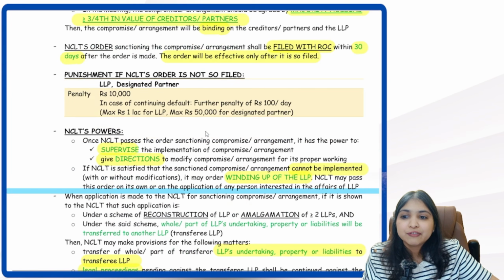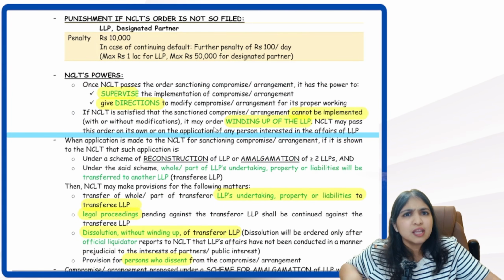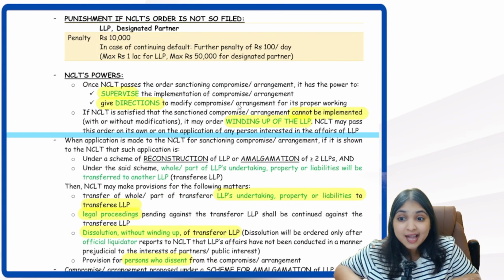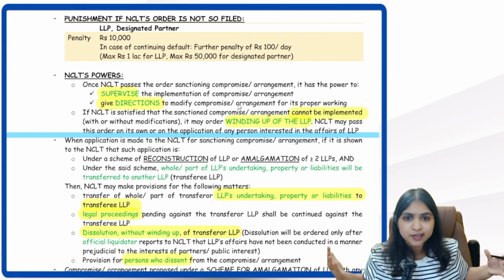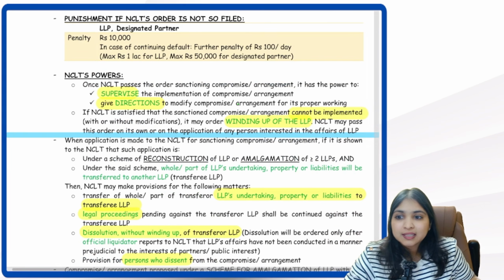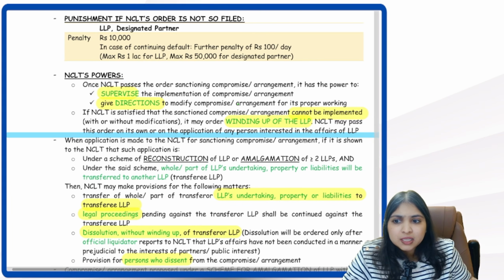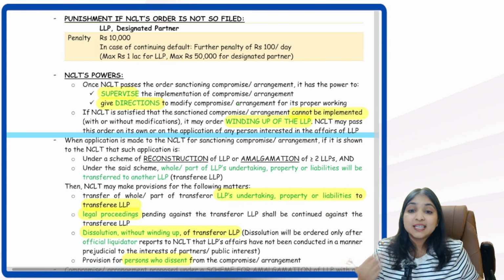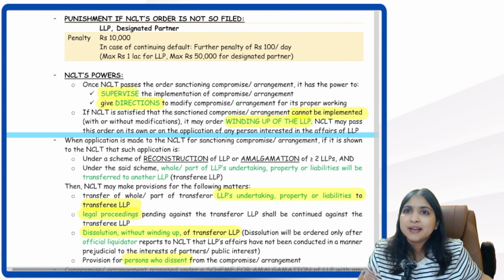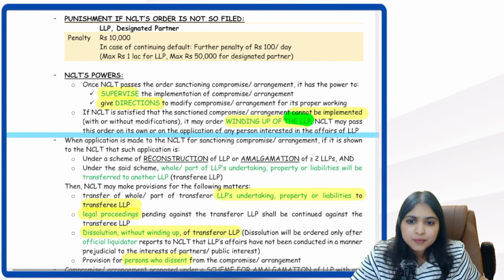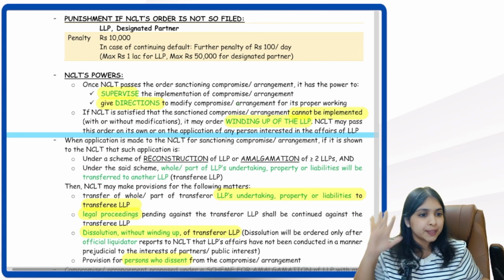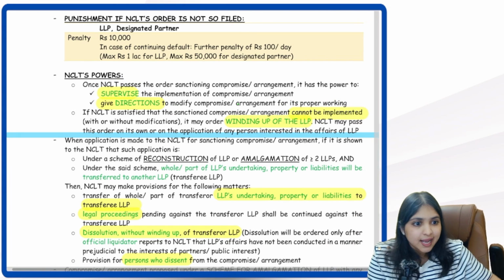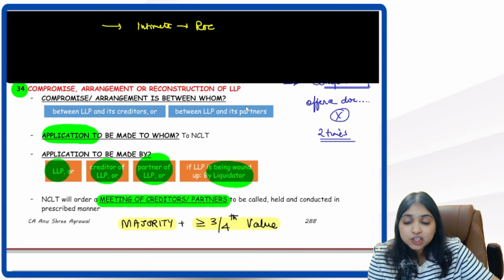Then remember we learned that even though NCLT has sanctioned the compromise or arrangement, their role is not over. They will still continue to supervise and give directions. And at any point of time, if NCLT is satisfied that this compromise or arrangement cannot be implemented, they will order winding up of the LLP. Easy, guys. Perfect clarity. So this was our entire discussion with respect to compromise or arrangement.